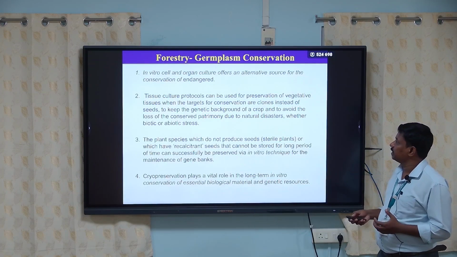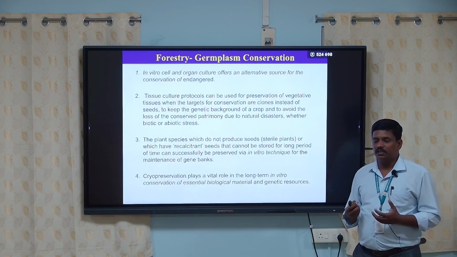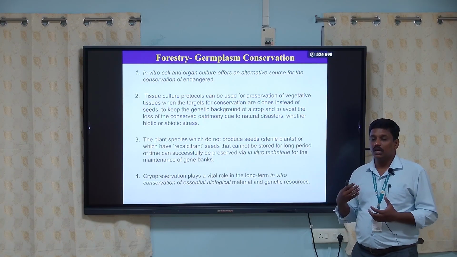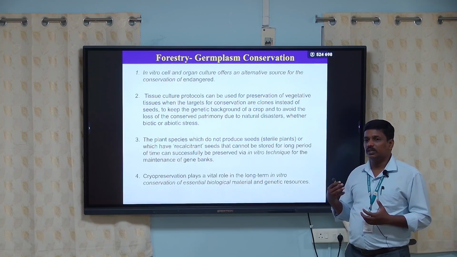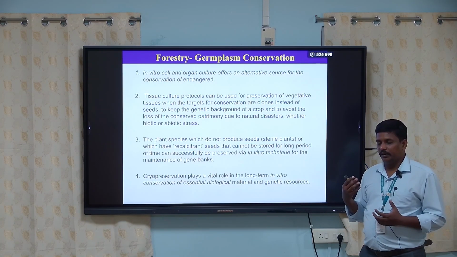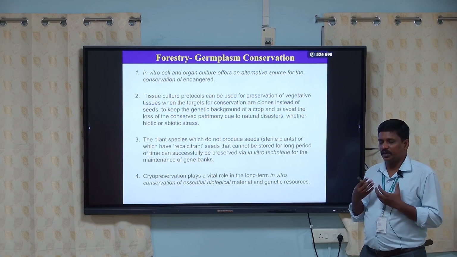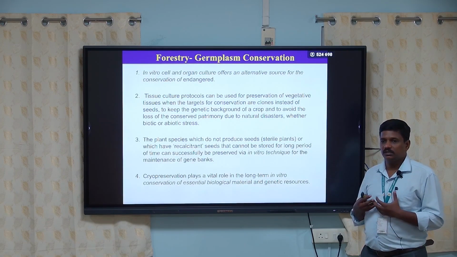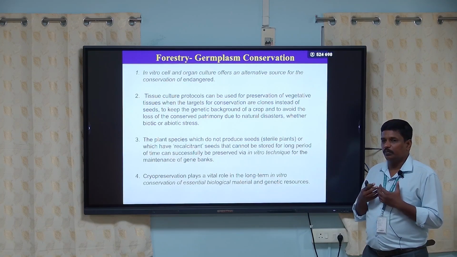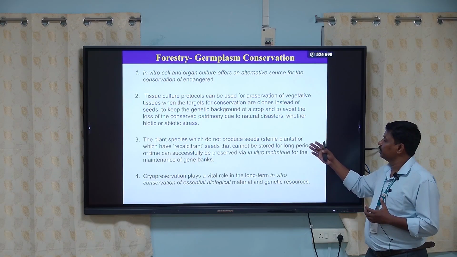In the forestry sector, tissue culture helps to conserve endangered plants and endemic plants. Any plant part, any tree which is very rare, very limited in population, can be propagated through the tissue culture process.